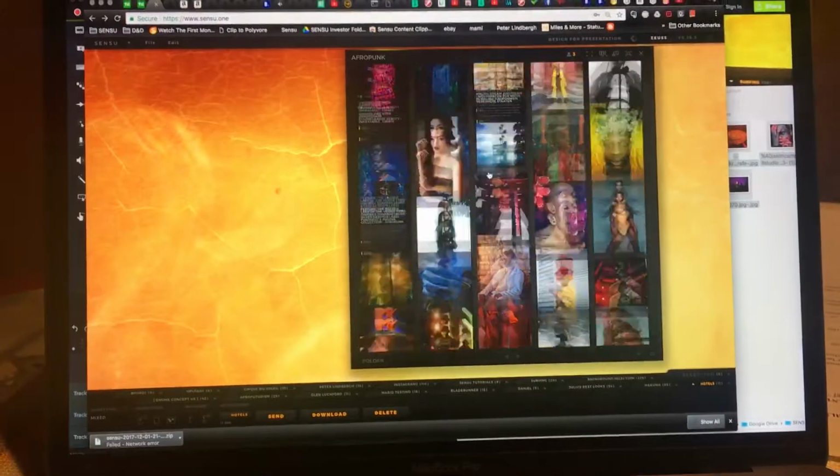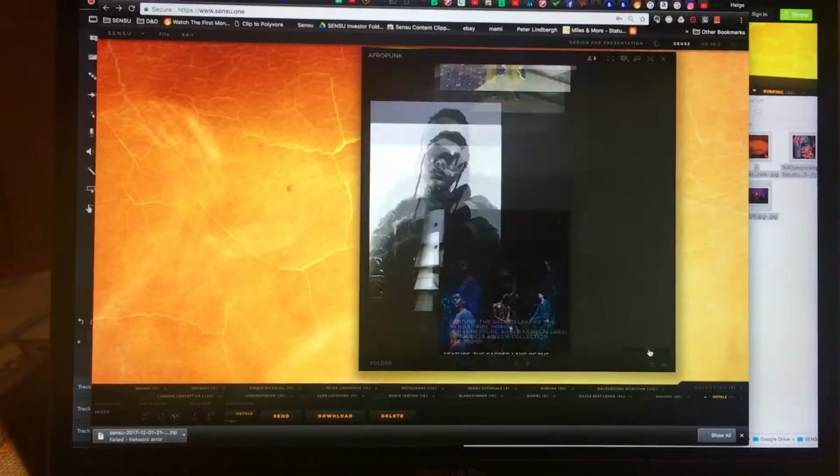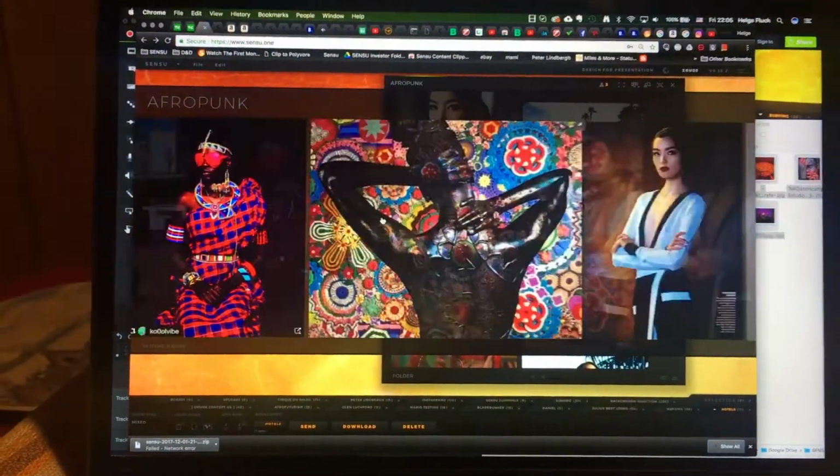But if you do the same thing in Sensu, you see what you're doing. You can zoom those items. You can display them really big, and you can just drag and drop.